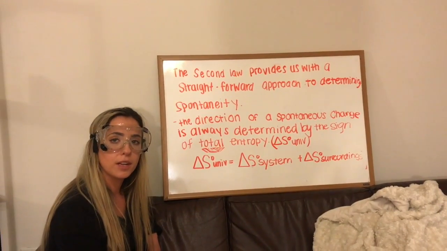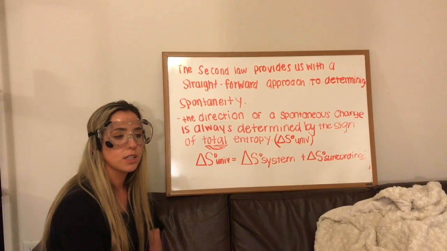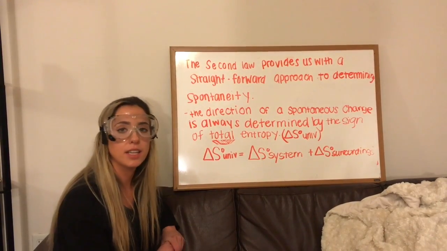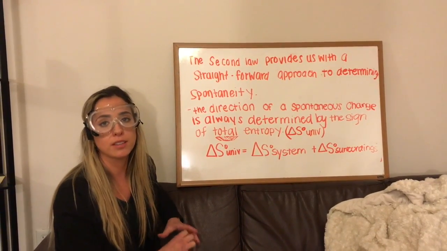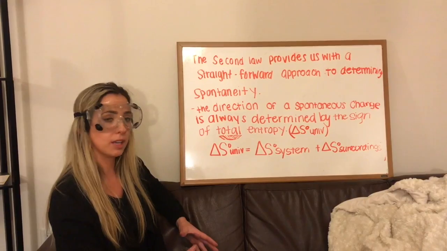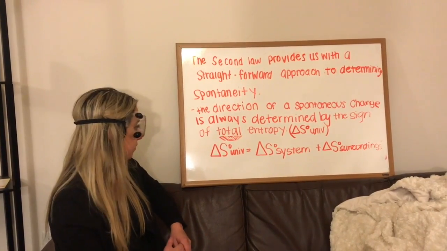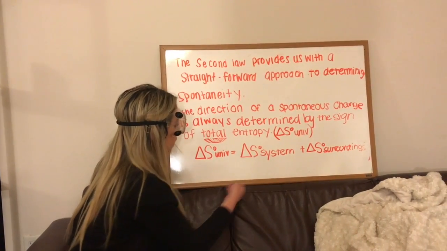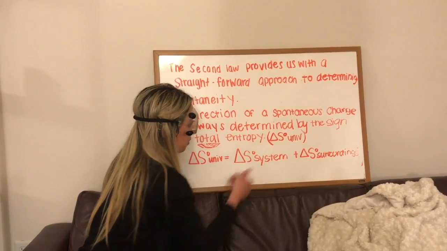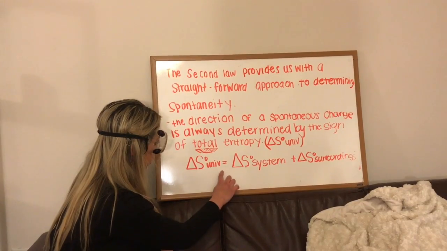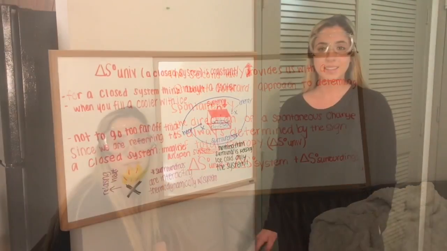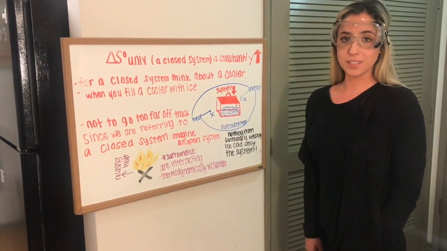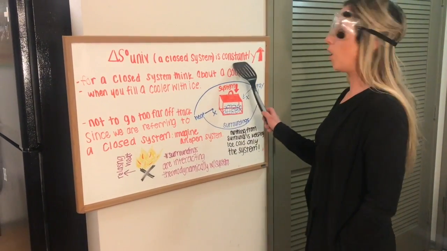So the second law of thermodynamics provides us with a straightforward approach to determining spontaneity. Okay, so the direction of a spontaneous change is always determined by the sign of total entropy, which is labeled as delta S universe. So how do we solve for delta S universe? We use this equation. We take the entropy of the system plus the entropy of the surroundings in order to solve for the total entropy. The second law of thermodynamics also states that the delta S of the universe is a closed system and that it's always increasing.